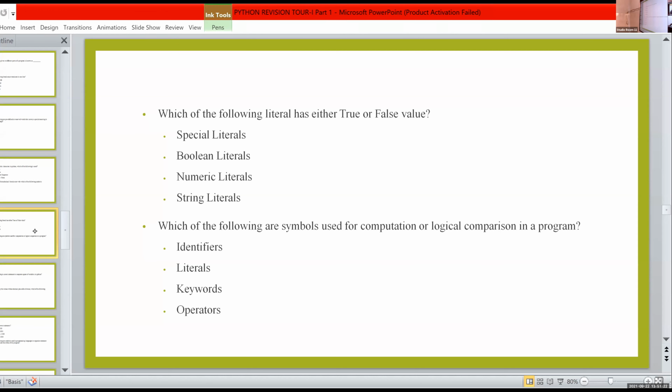So I already sent one question paper in the group. So you just go through those questions and answer them. Just answer all those questions in a paper and send it to me. Okay, children, before Saturday. Two days are there, Thursday, Friday. After completing this, all the questions are based on the first chapter. So you just go through those questions, write the answers in a paper and send it to me.